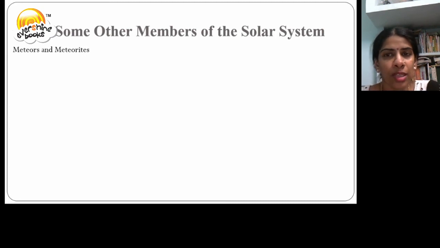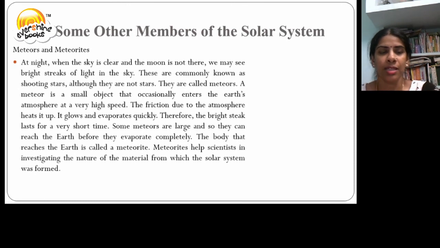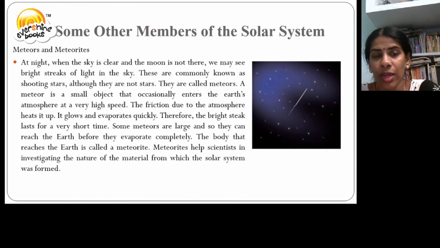Let us now discuss the next member of the solar system, meteors and meteorites. At night, when the sky is clear and the moon is not there, we may see bright streaks of light in the sky. These are commonly known as shooting stars, although they are not actual stars. These are called meteors. Meteors are small objects that occasionally enter the Earth's atmosphere at very high speed. Friction makes them heat up. They glow and evaporate quickly, and therefore this bright streak lasts only for a short time.